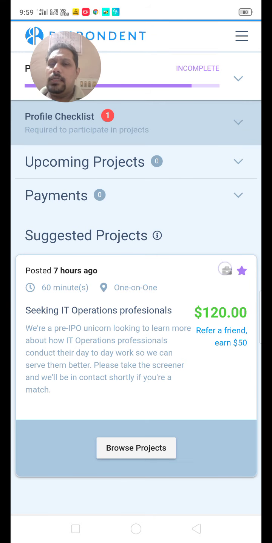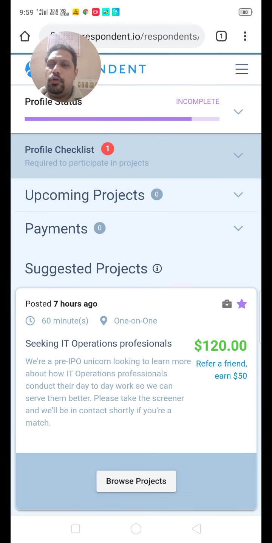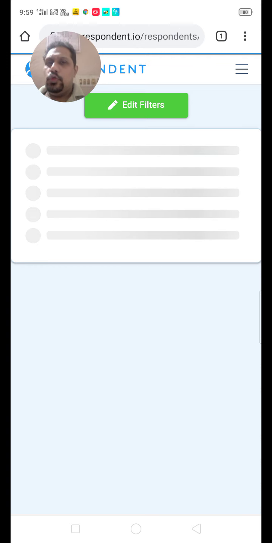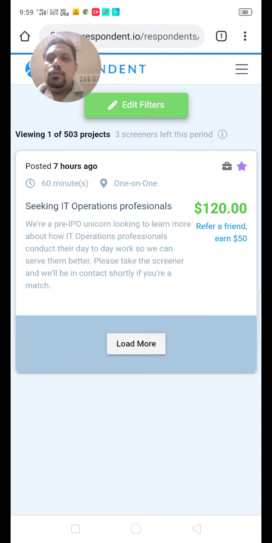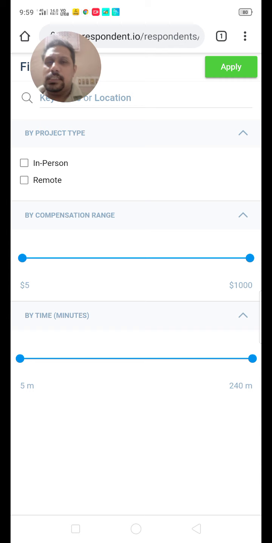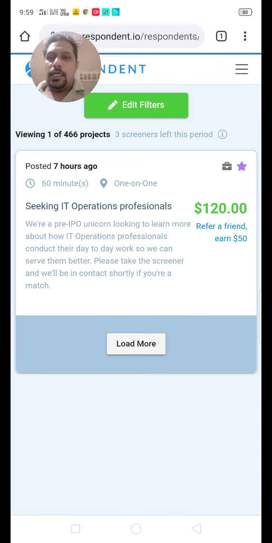After they will ask number of questions regarding your profile and what you are doing and all. So you have to mention it clearly. It also determines your projects for that. So after the profile is completed, you need to go on the projects and you need to click on remote, because in person you can't do it, because it will be there in European countries, and you can apply filter and search.